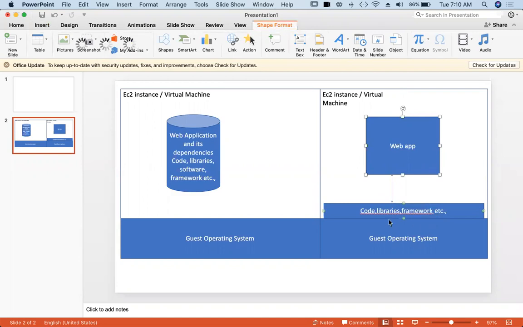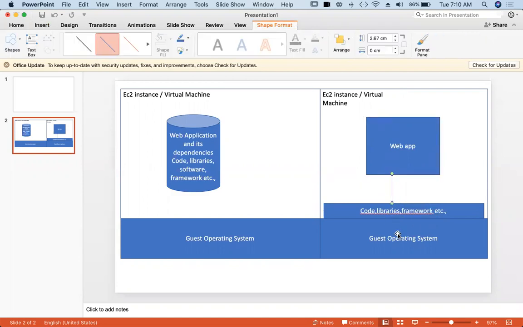Will use those things, right, which are there in the operating system. So now what we are doing, we are not going with this deployment. We are going with this deployment, the same web application I am launching. Instead of EC2, I am using ECS. So what this ECS is, Elastic Container Service, and the containers means here, containers are some lightweight software packages.